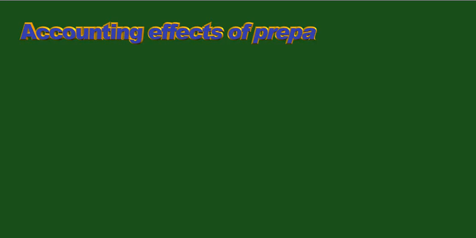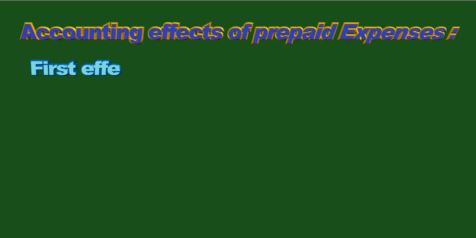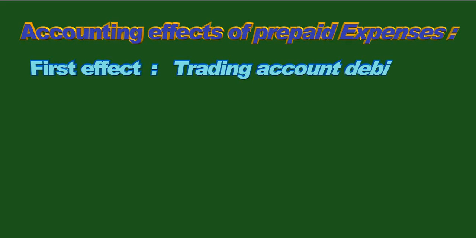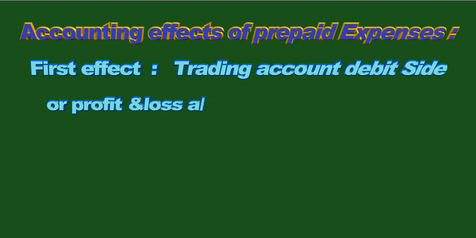Accounting effect of prepaid expenses. First effect, trading account debit side or profit and loss account debit side.